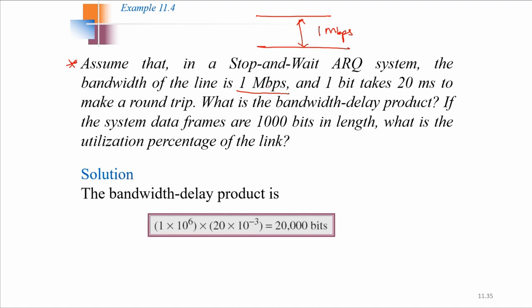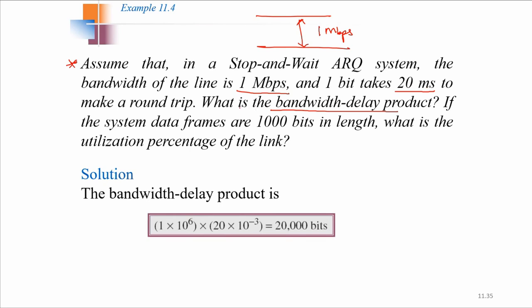So this is the bandwidth of the channel, and 1 bit takes 20 millisecond to make a round trip. So 1 bit is going and then returning back, and it takes 20 millisecond. It is going to ask what is the bandwidth delay product. Because 1 bit takes 20 millisecond to make a round trip, it is talking about the delay of 1 bit. So 1 bit has a 20 millisecond delay.